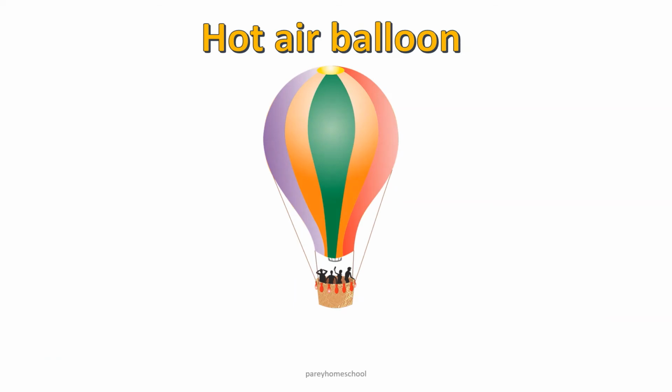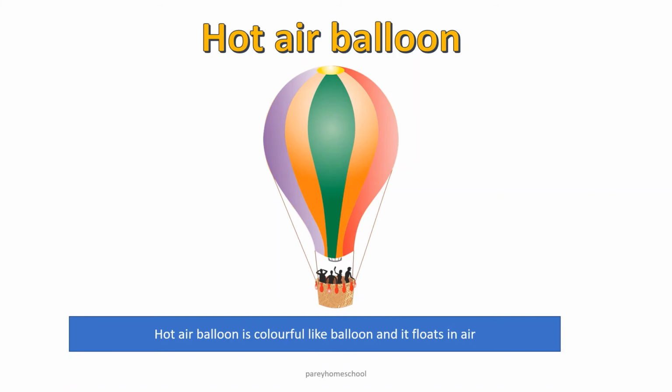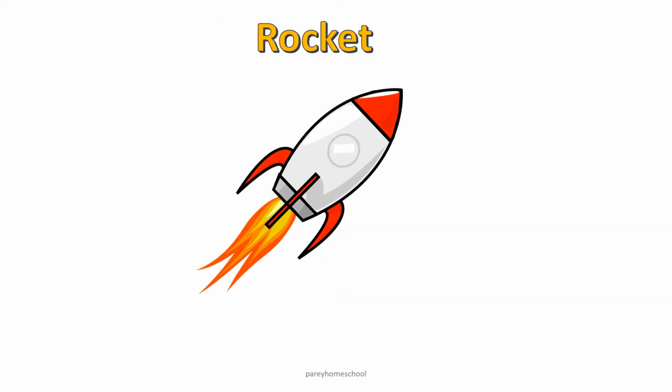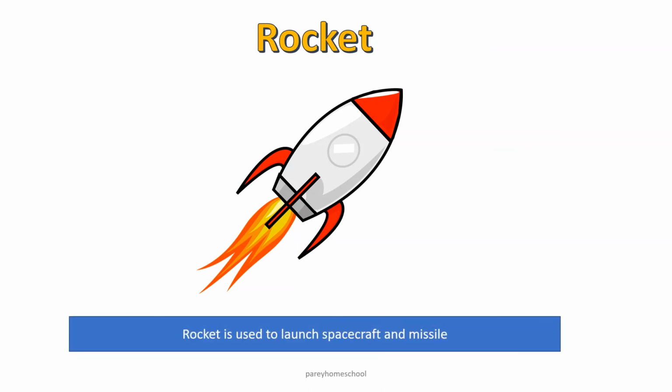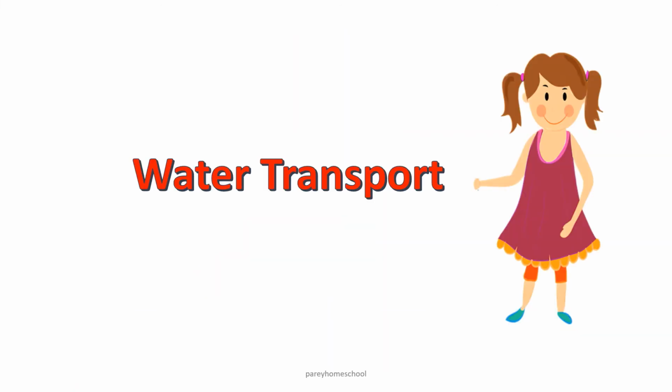This is hot air balloon. Hot air balloon is colorful and it floats in the air. We can sit inside hot air balloon and enjoy beautiful landscape around. Hot air balloon is generally used for entertainment. This is rocket. Rocket is used to launch spacecraft and missile. Rocket is the fastest air transport. This was few of the air vehicles.